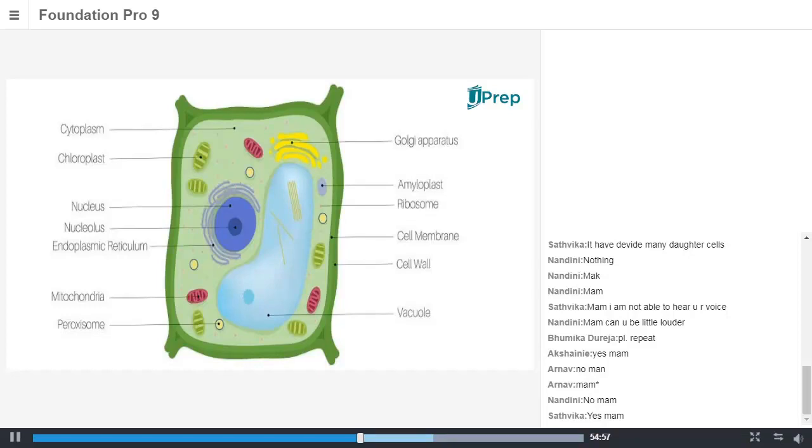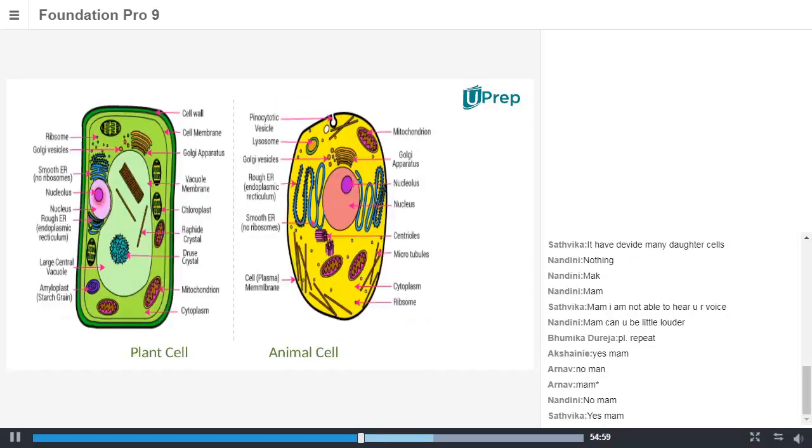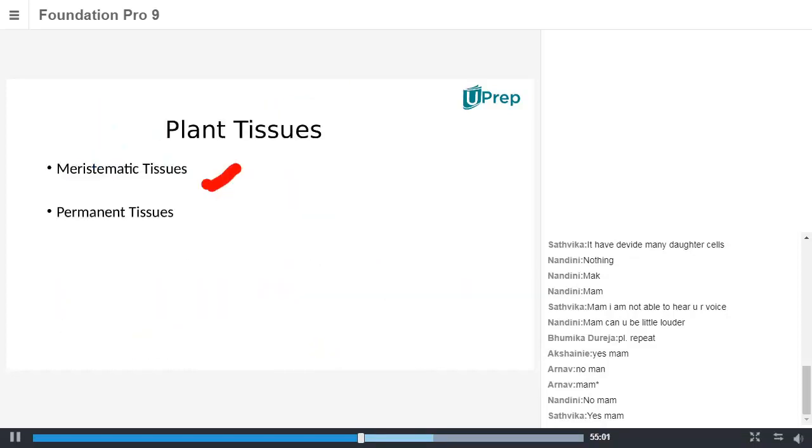So when we are discussing meristematic tissue, we are saying that these are plant tissues that contain cells which undergo cell division very rapidly. Very rapidly in the sense they'll be actively dividing and actively growing. This active division and growth happens because of the continuous cell division of meristematic tissue.